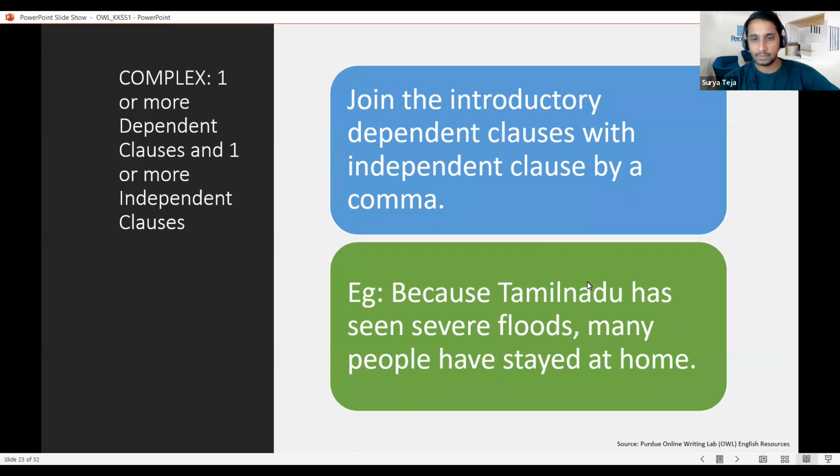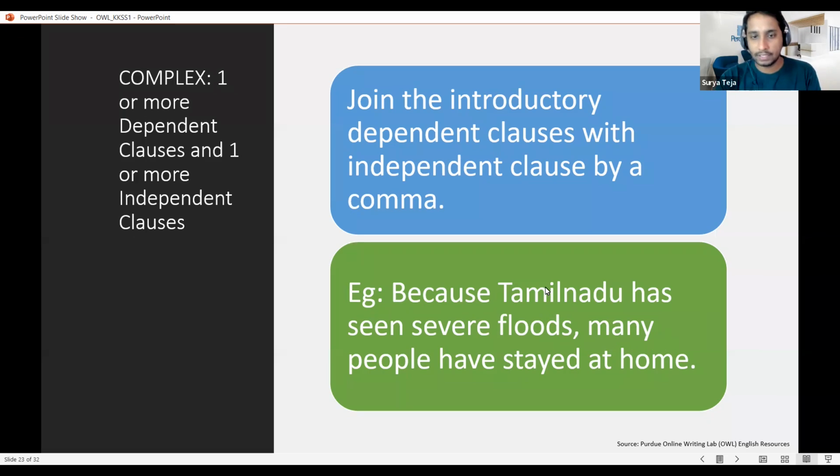So see here, because Tamil Nadu has seen severe floods, if we stop the sentence here, it is not a complete thought. It has started something, but it has not completed it. So it is a dependent clause. And the next one is many people have stayed at home. This is a complete thought because it has a subject and a verb, and it has completed the sentence in full too.